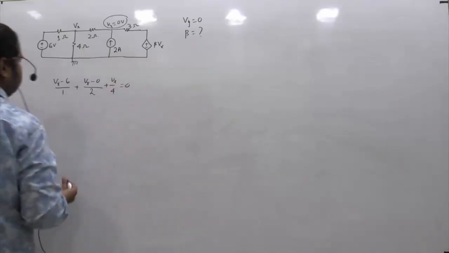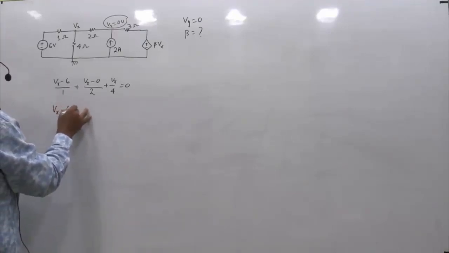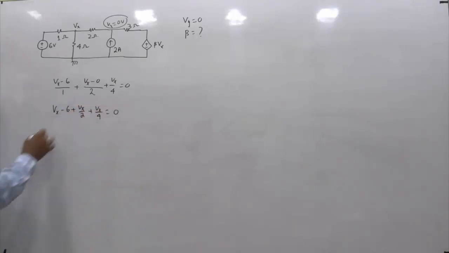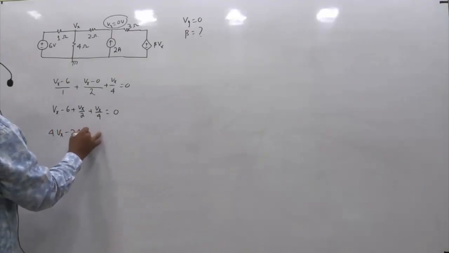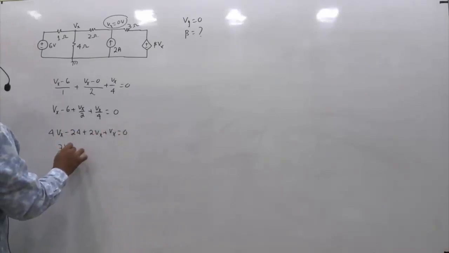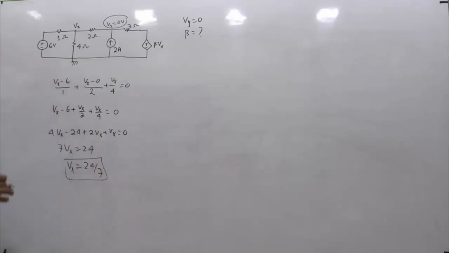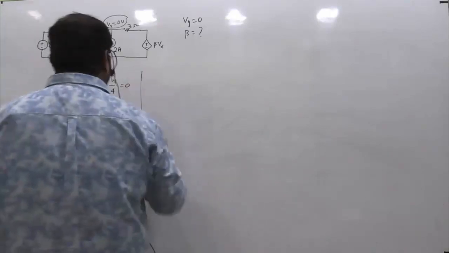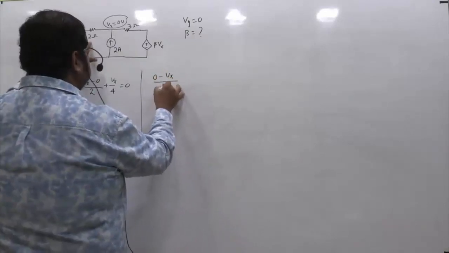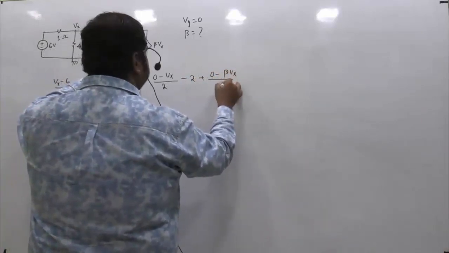From this we can easily get the value of Vx, isn't it? So Vx minus 6 plus Vx by 2 plus Vx by 4 equals 0. Let us multiply by 4 on both sides. 4Vx minus 24 plus 2Vx plus Vx is equal to 0. So 7Vx is equal to 24, and the value of Vx that I am getting is 24 by 7. Then the next equation, let us write at this node: 0 minus Vx divided by 2 minus 2, plus 0 minus beta Vx divided by 3, equals 0.